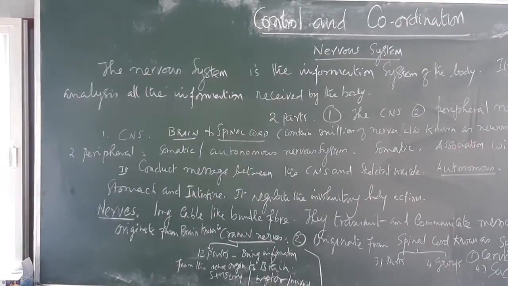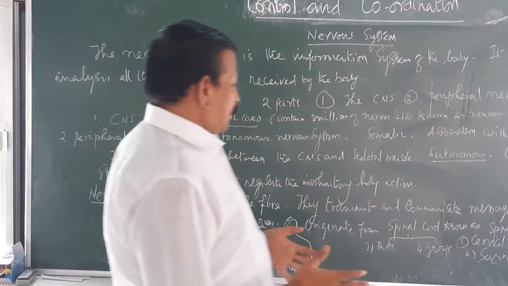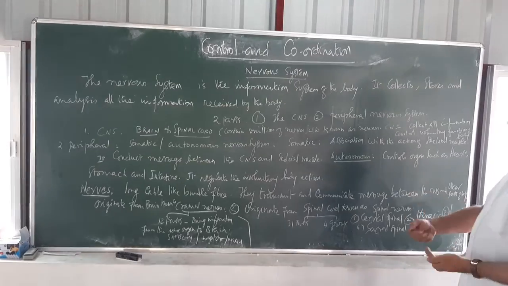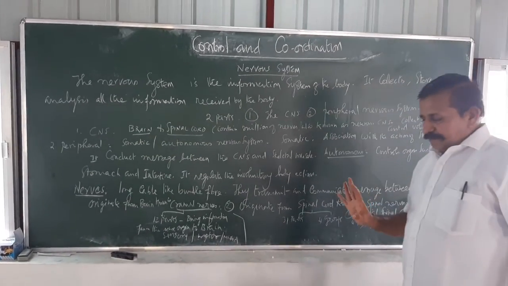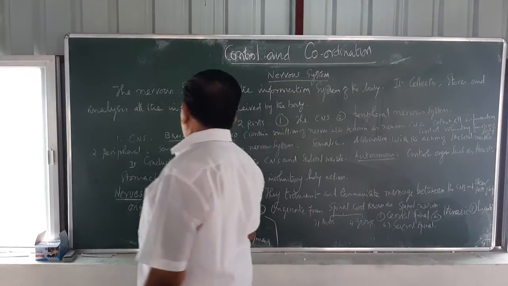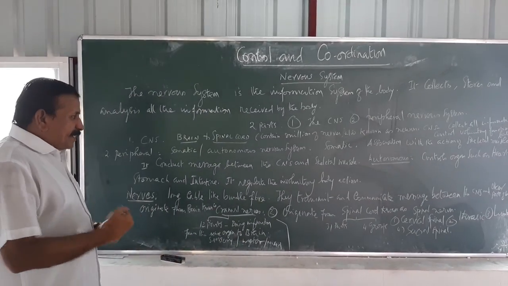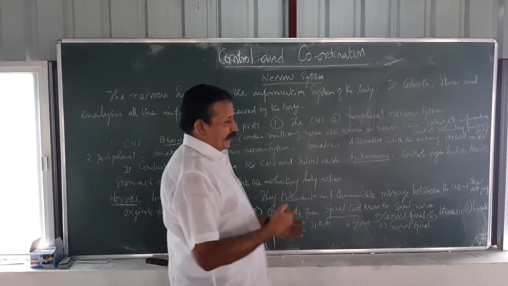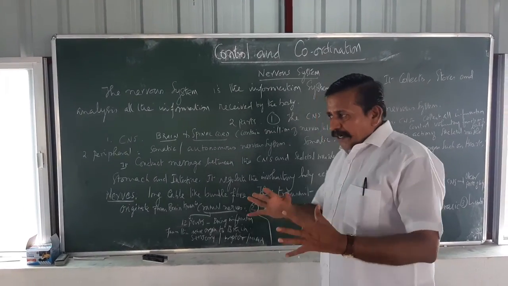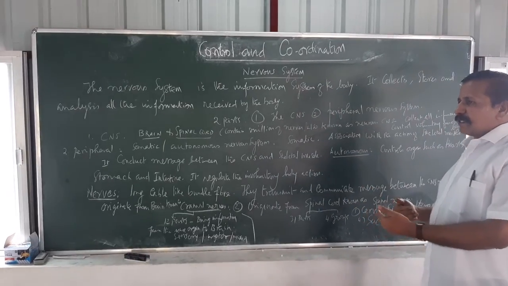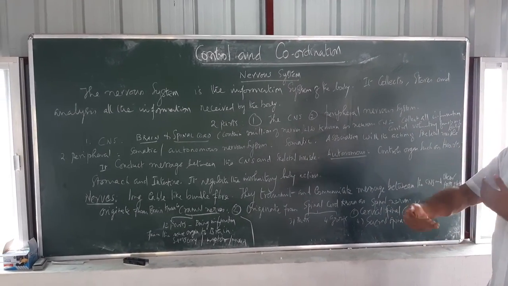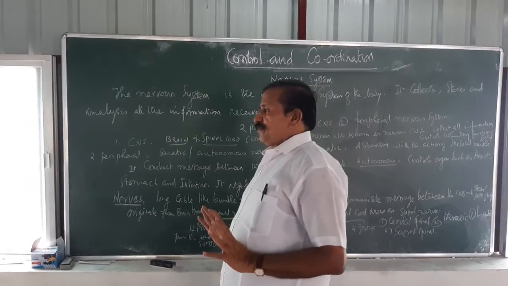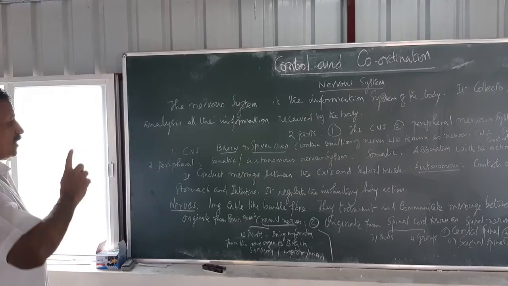The somatic nervous system is associated with the action of skeletal muscle, and it conducts the message between the central nervous system and the skeletal muscle system. That's all.